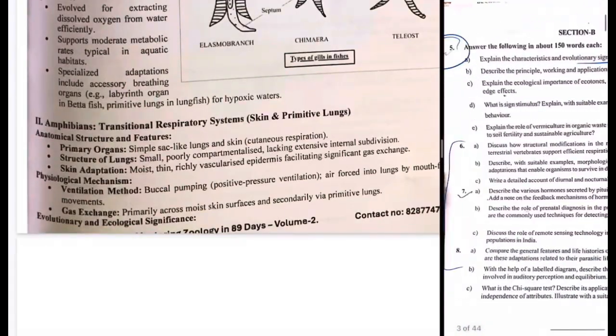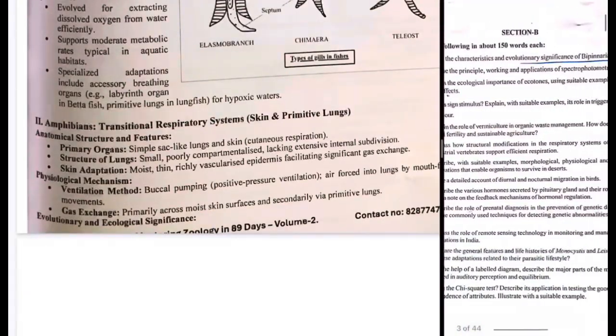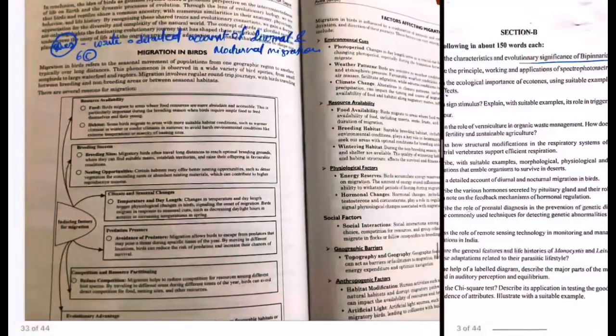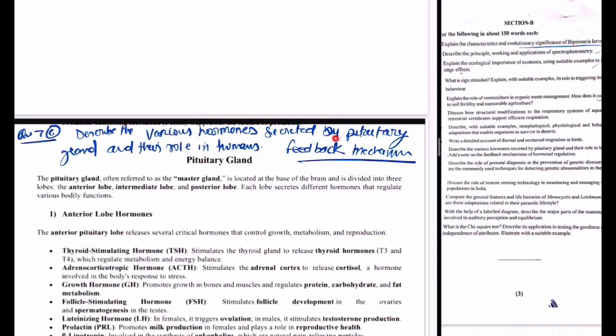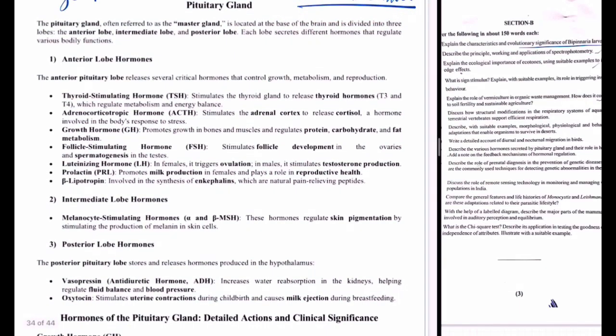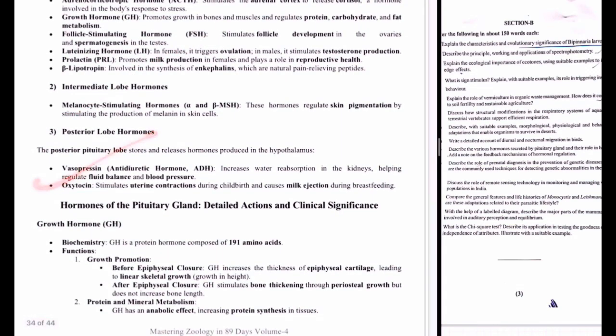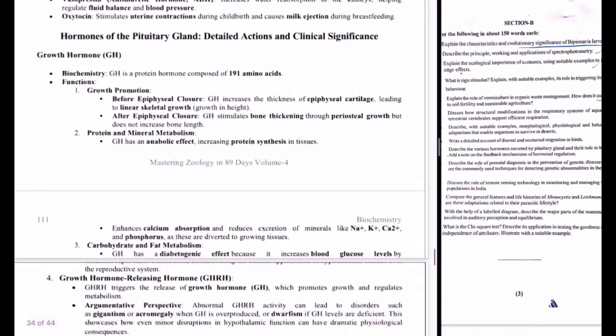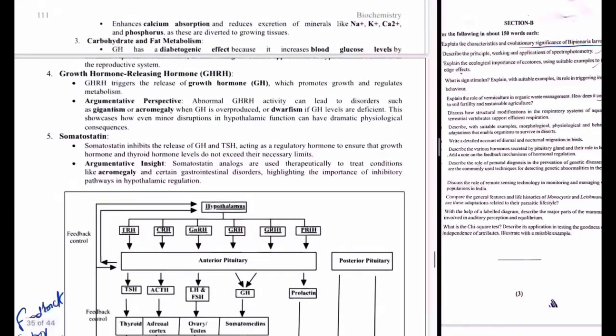So next question is about the adaptation to survive in the desert. Yes, it is a whole mechanism, the hormones secreted by the pituitary gland, their role, and also the feedback mechanism. So you have to explain it lobe wise, that there is anterior, middle, and posterior lobe, what are the different hormones and what are the different functions of these hormones. So they are explained in detail in the book.